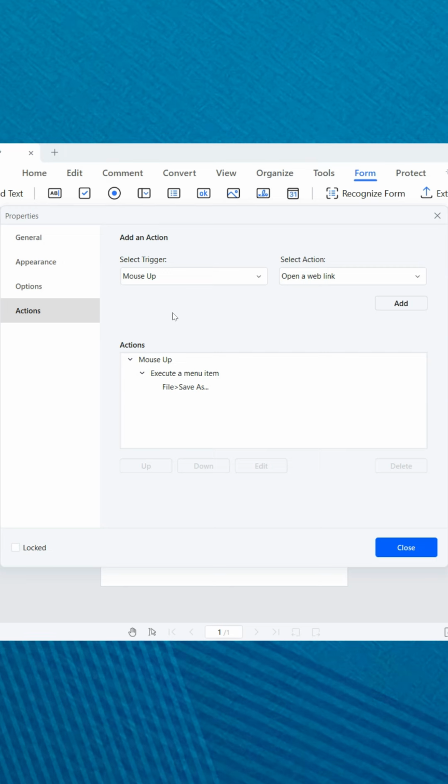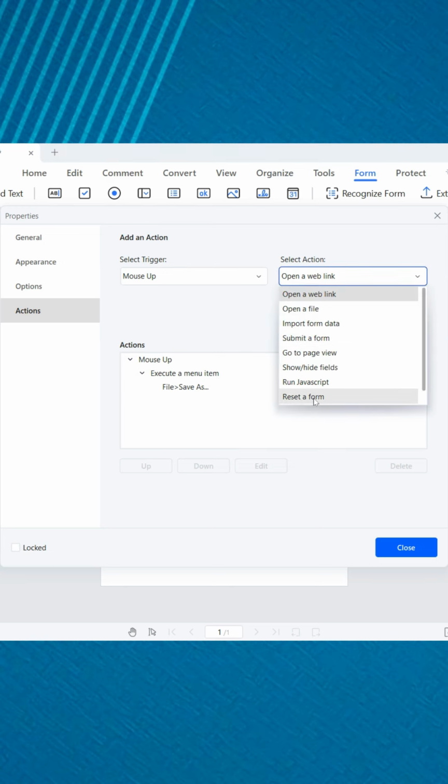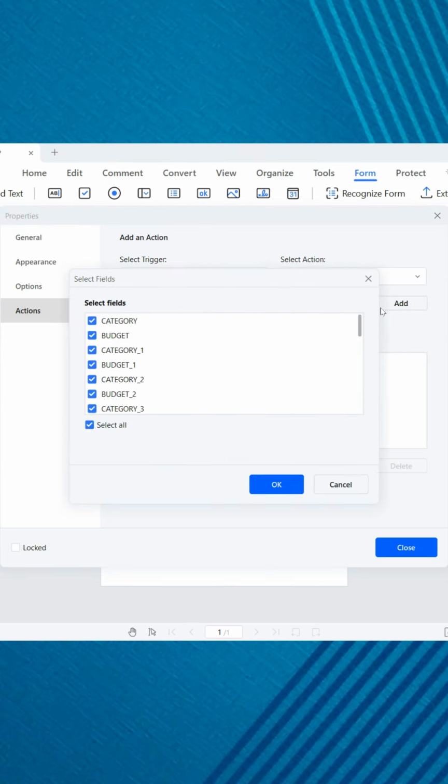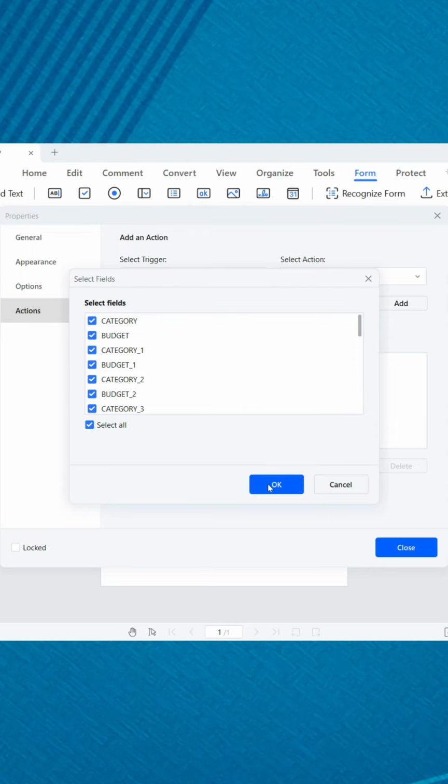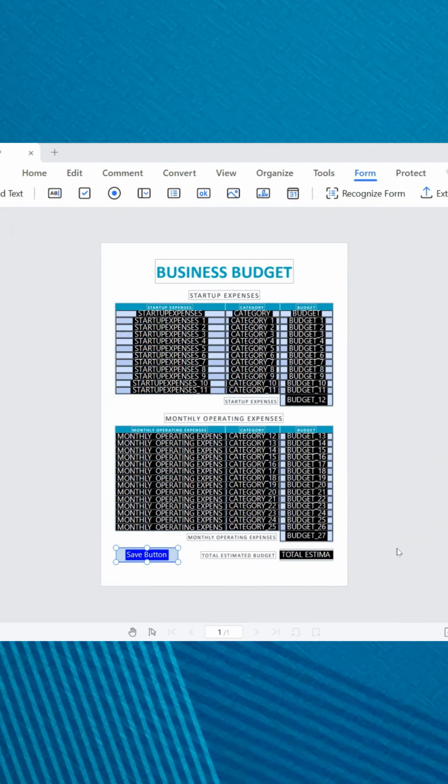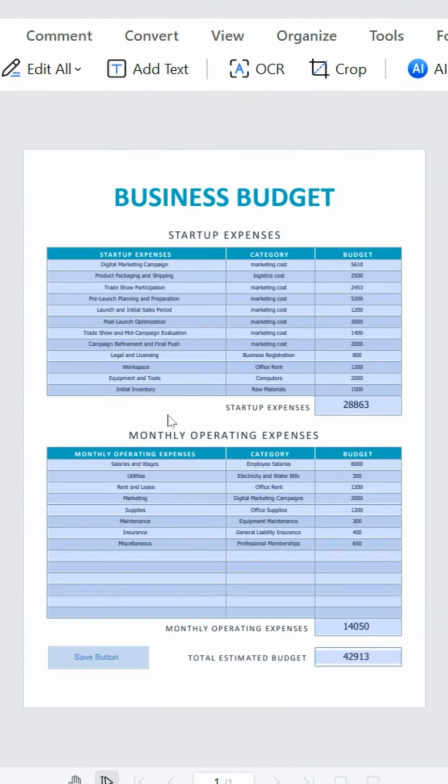And in that same Actions tab, let's choose another action. This time we'll choose Reset a Form, and make sure to select All. Now we have added a button that's going to help us to save and reset for the next person.